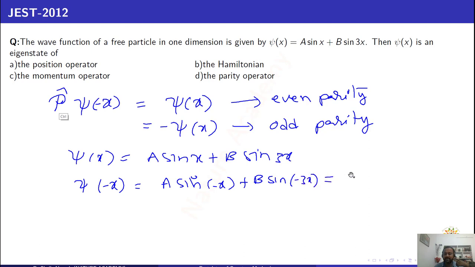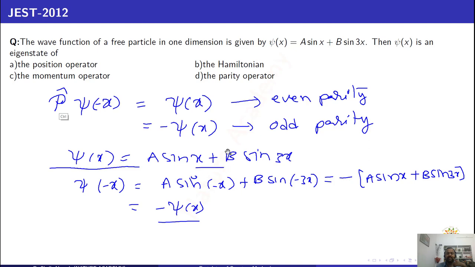Take the minus outside, and you will write minus into a sin x plus b sin 3x. This is nothing but minus psi of x. That means the given function has odd parity. Therefore, psi of x can be stated as the eigenstate of the parity operator. So the answer is the parity operator.